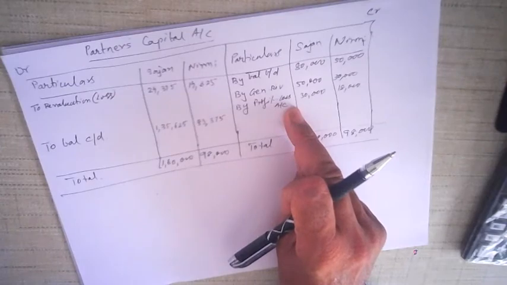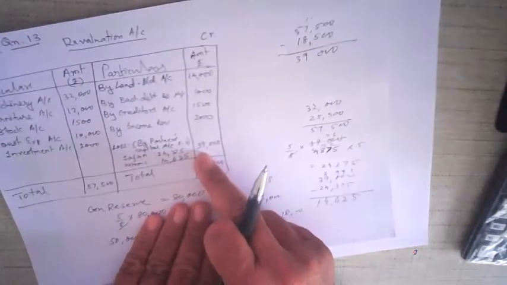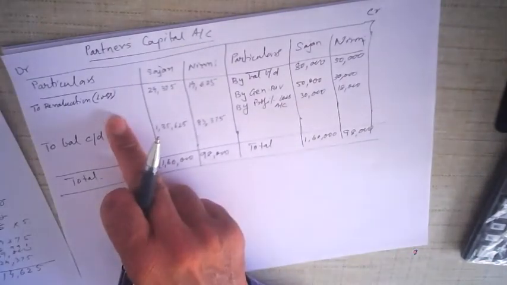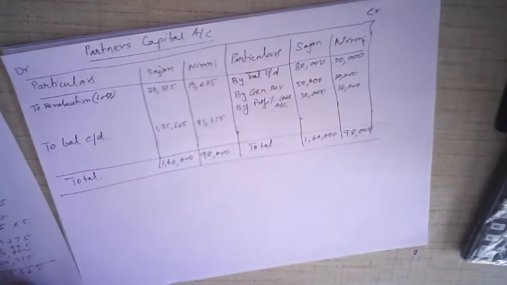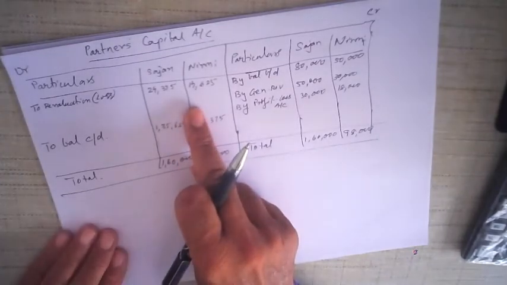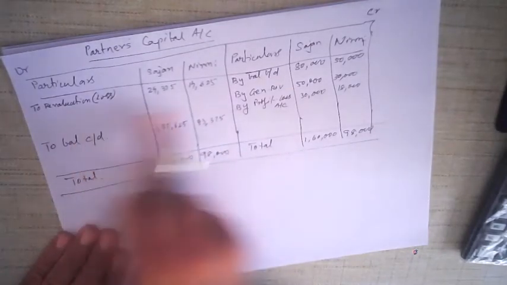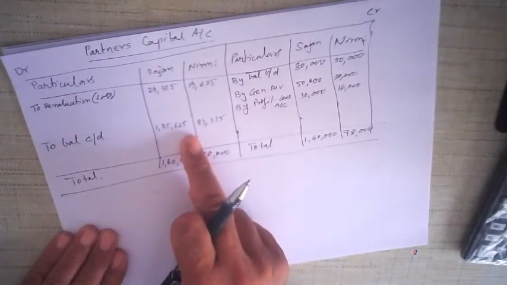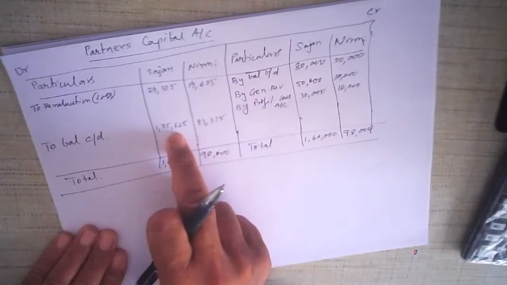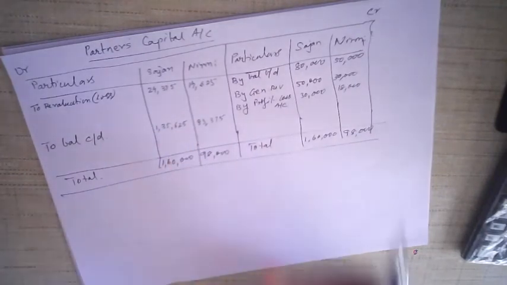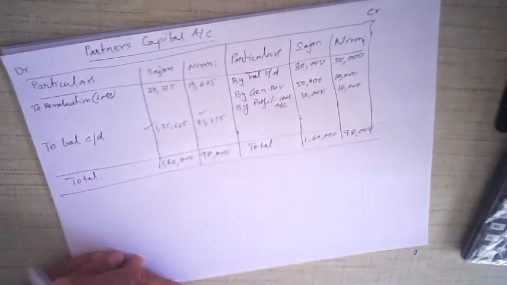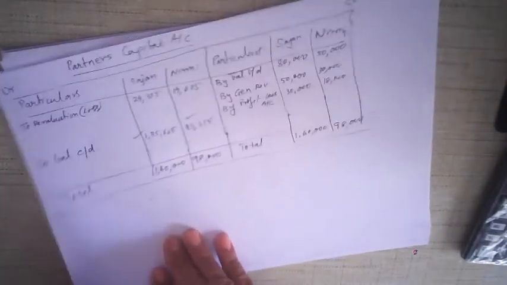Now we come to revaluation account. In the revaluation account, we found that there was loss. If there was profit, it would be on the credit side and nothing on this side, but in this case there was loss. So loss will be entered on the debit side of the partners' capital account. We enter that amount which we had calculated, find the difference, and that is the balance carried down. This balance carried down will be carried to the balance sheet. So when we write the balance sheet, this is the amount that you need to write in the beginning. All right, now let us see. Now I'm going to do the balance sheet.